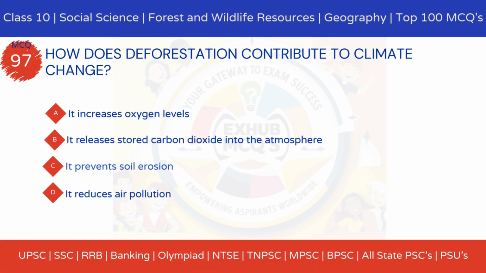MCQ 97. How does deforestation contribute to climate change? Option A, it increases oxygen levels. Option B, it releases stored carbon dioxide into the atmosphere. Option C, it prevents soil erosion. Option D, it reduces air pollution.